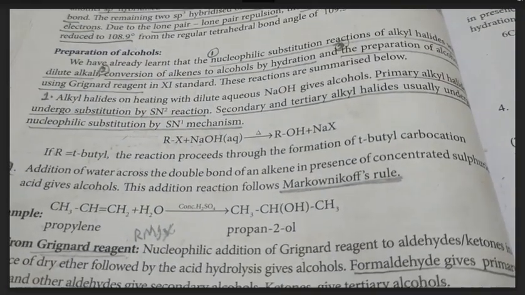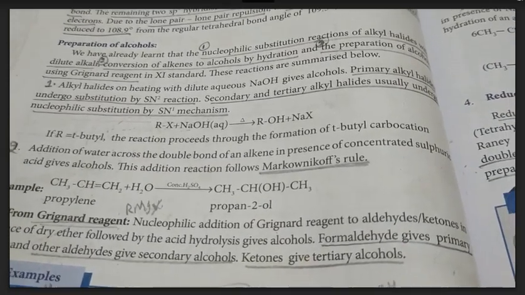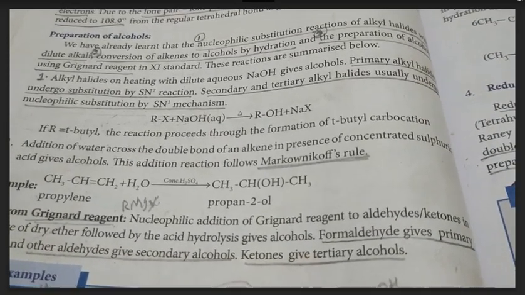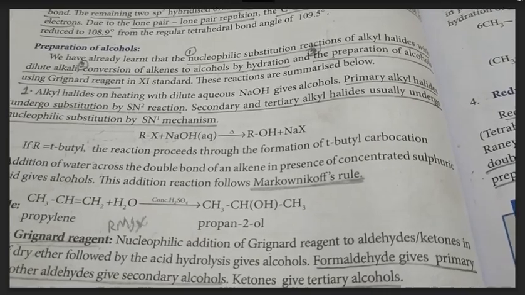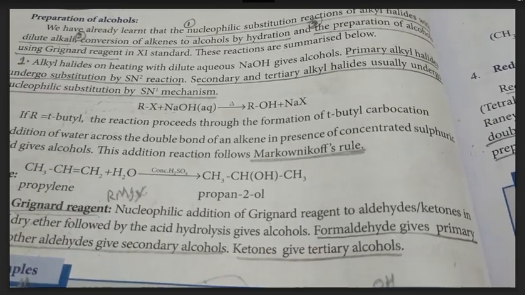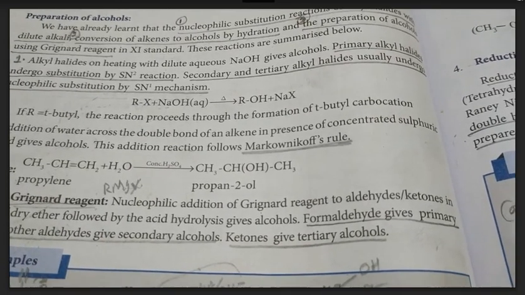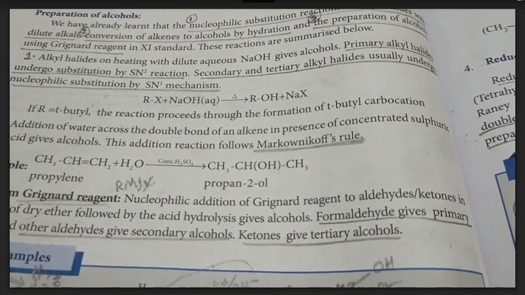Here, the preparation of primary alcohol and secondary alcohol follows two different mechanisms. That is, primary alcohol preparation follows the SN2 reaction mechanism, and secondary and tertiary alcohol preparation follows the SN1 reaction mechanism.